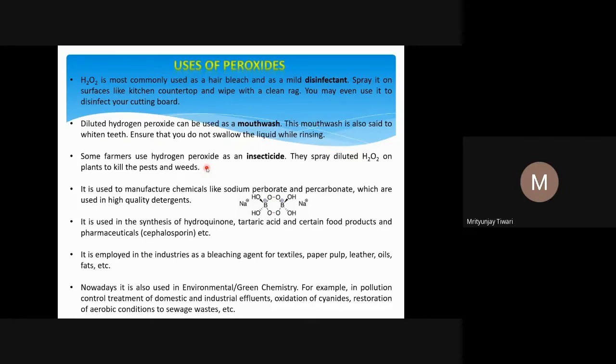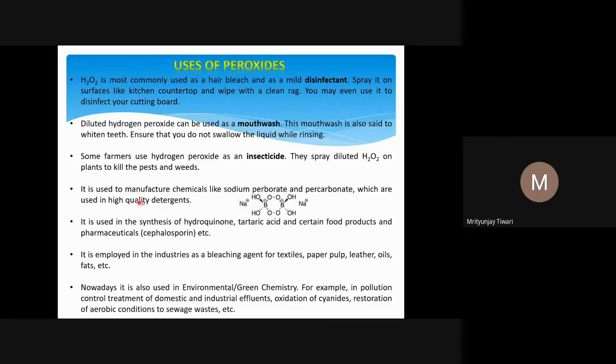So for that, you need to have certain studies beforehand, and information on what kind of plants we can use H2O2 on for disinfecting. So you should have that information beforehand, before using it as a pesticide or insecticide.